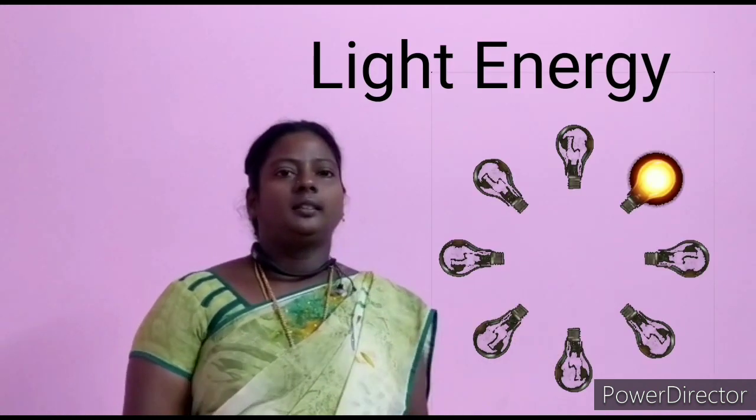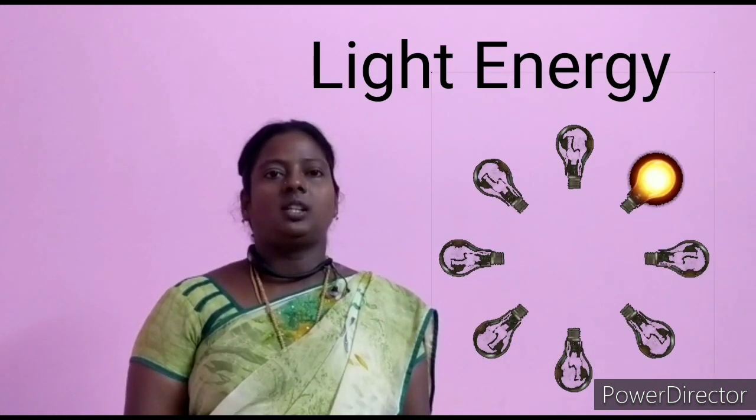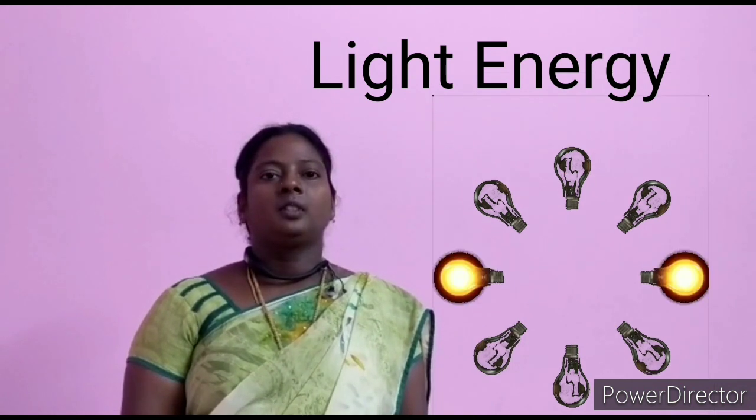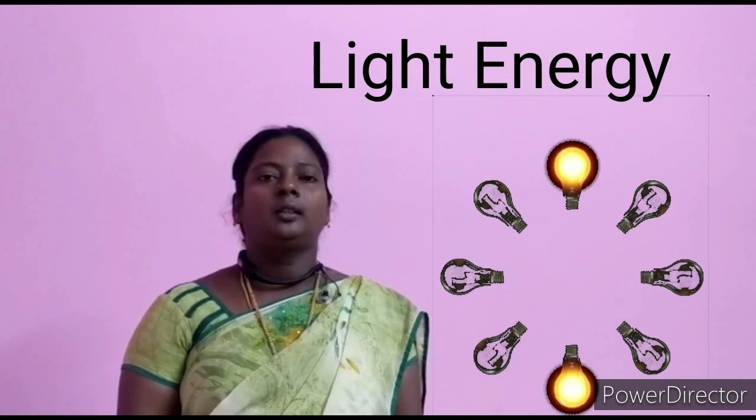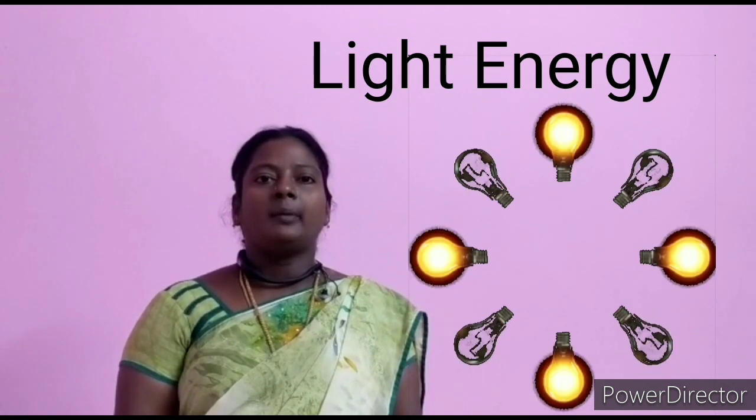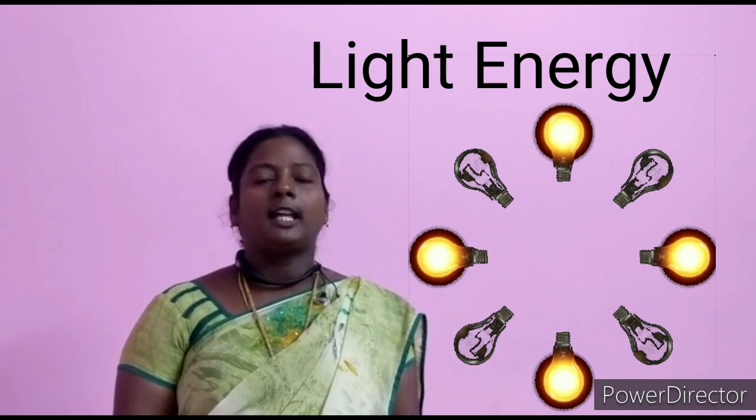Light energy. L-I-G-H-T. Light energy. Children, can you able to see any object without light? No. We can able to see the things only with the help of light. Light is a form of energy that enables us to see all the objects.